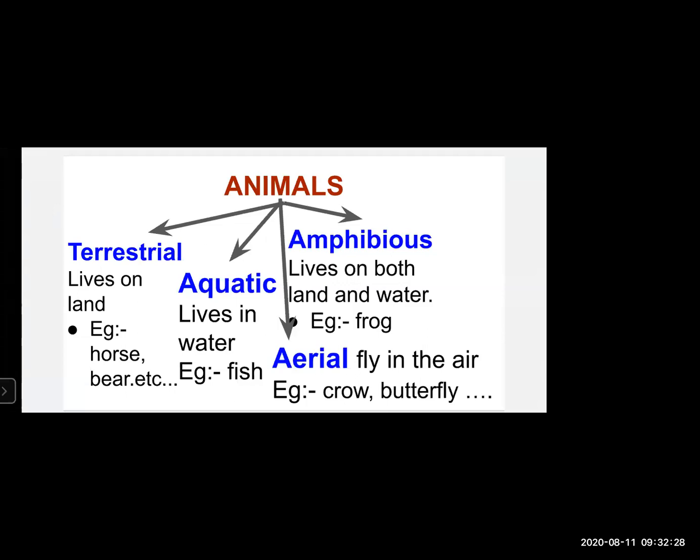Amphibious animals live on both, that is land and water. Okay, so they are called amphibious animals. Just now we saw examples like frog, toad, salamander. Okay, they stay both on the land as well as in the water.